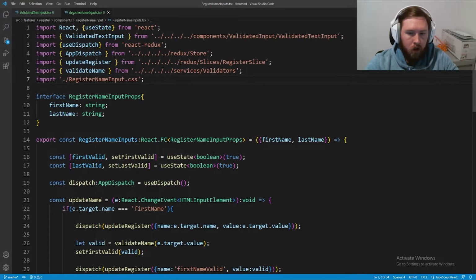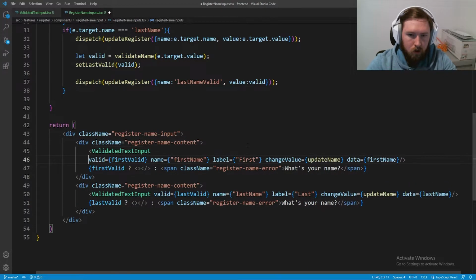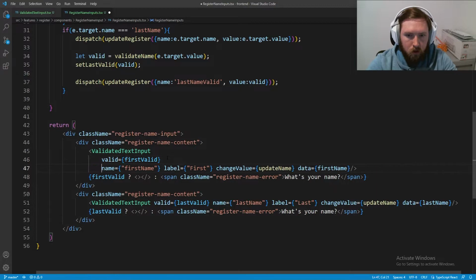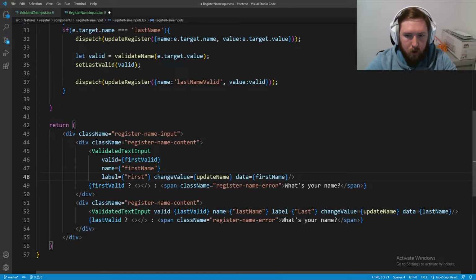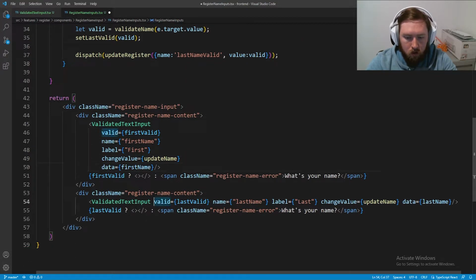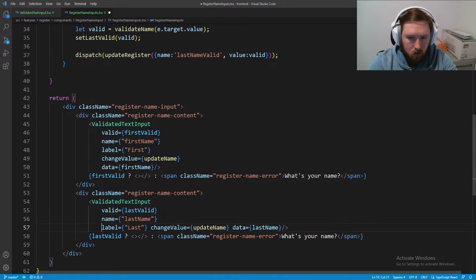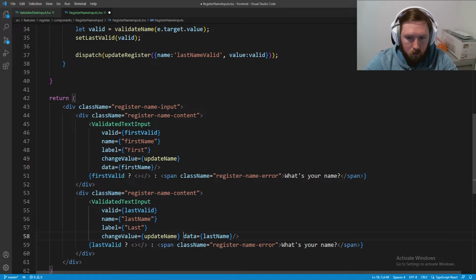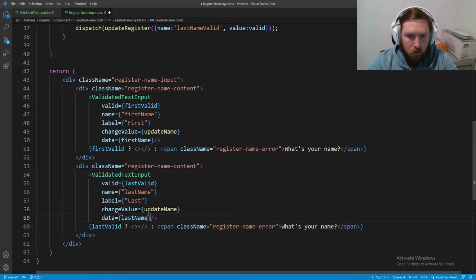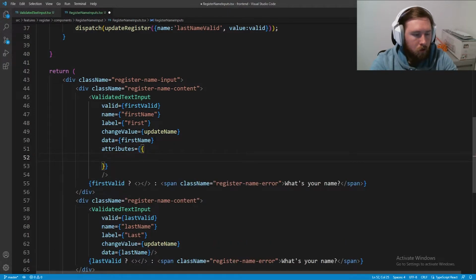So if we scroll down, inside of our validated text input, this is pretty long, so I'm going to do one of these just to make it look a little bit tidier. Well, some people might think it looks tidier, others might not. I just want to clear up some space. I'll do the same thing here, as we have two of these validated text inputs. All right, so now at the bottom here, or at the top, it doesn't really matter where I put it, I'm going to add in attributes. And this is going to equal an object with a max length.